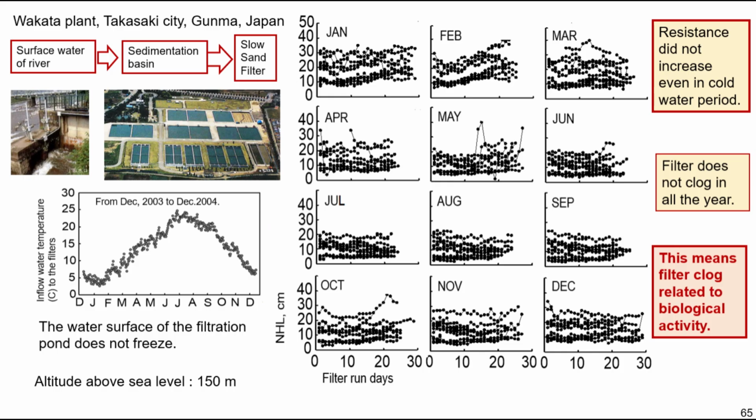In the case of the Takasaki plant, the altitude is only 150 meters. The water surface of the filter pond does not freeze. Filter resistance did not increase even in the cold water period. The filter does not clog all year. This means filter clog is related to biological activity. The key is being gentle to small organisms in the ecological purification system.